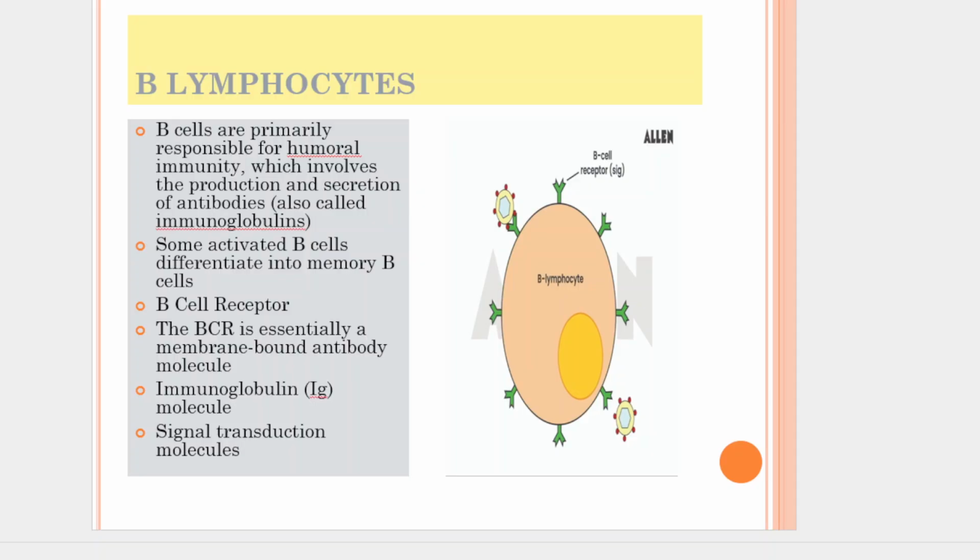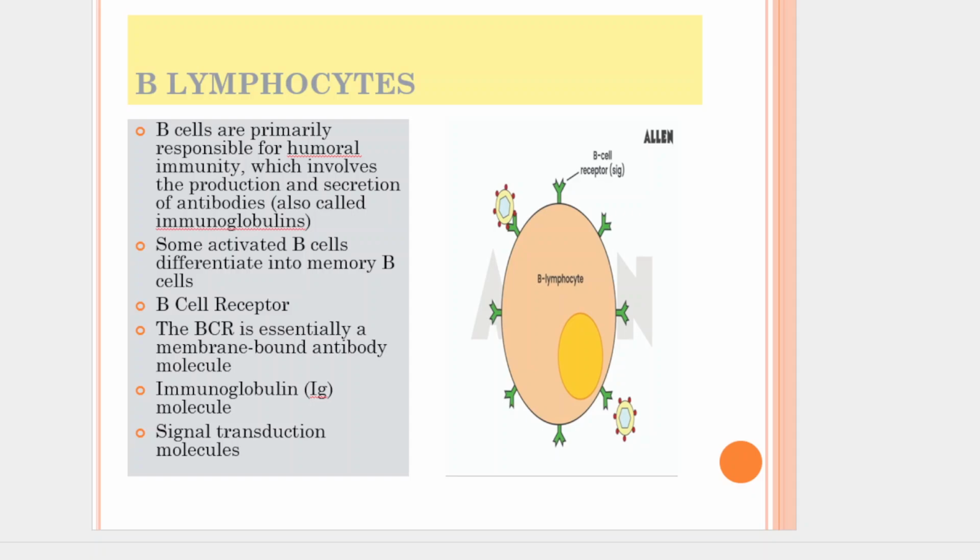These antibodies are specific to particular antigens and can neutralize pathogens, mark them for destruction by other immune cells, or activate the complement system. Some activated B cells differentiate into B memory cells, which provide long-lasting immunity by remembering previous encounters with a specific antigen, allowing for a faster and more robust response upon re-exposure.